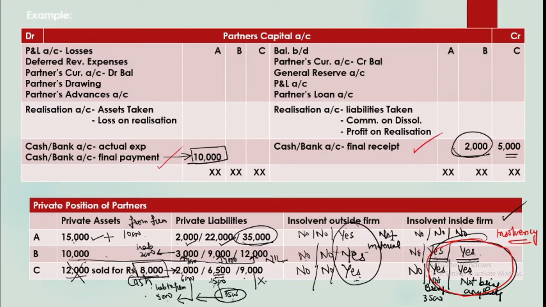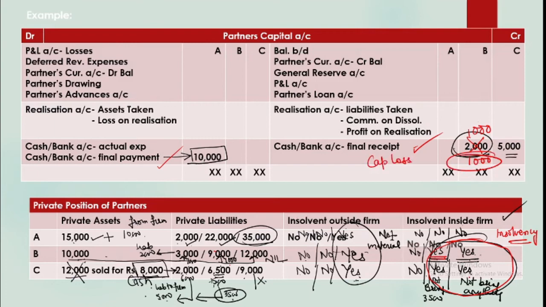But not now. When the partner has become insolvent inside the firm, he cannot bring this money. Like here in this case, he can bring only 1,000. So you cannot write here that he is bringing 2,000. He can bring only 1,000. Now 1,000 is left in his account. Now how will we adjust it? So this is referred to as capital loss.